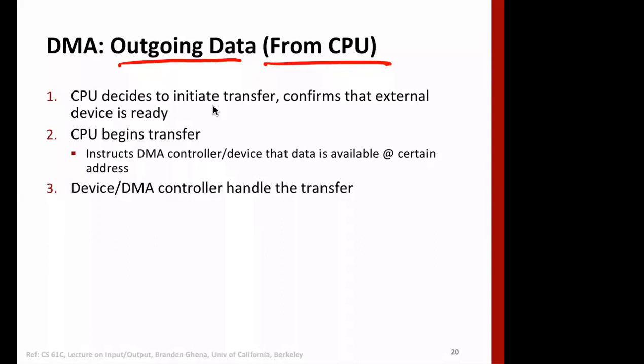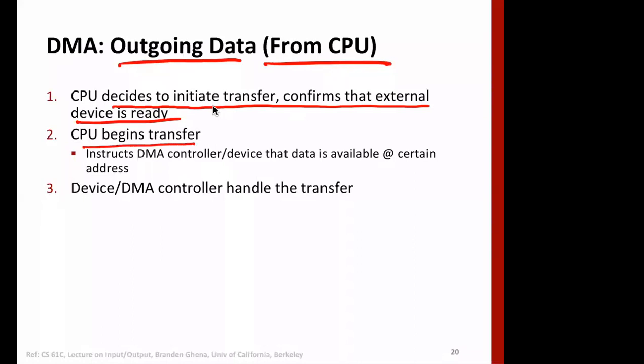So the steps are as simple as whatever we have studied just now. The CPU decides to initiate a transfer and confirms the external device is ready to receive. Because it has to write something to say disk, the disk has to be ready to receive that data. It means it will check the status bit, and then the CPU begins the transfer.